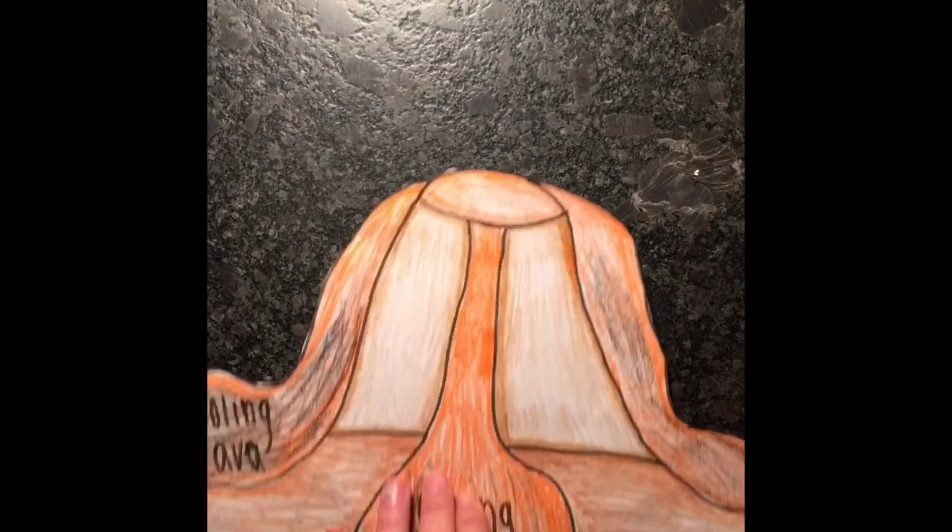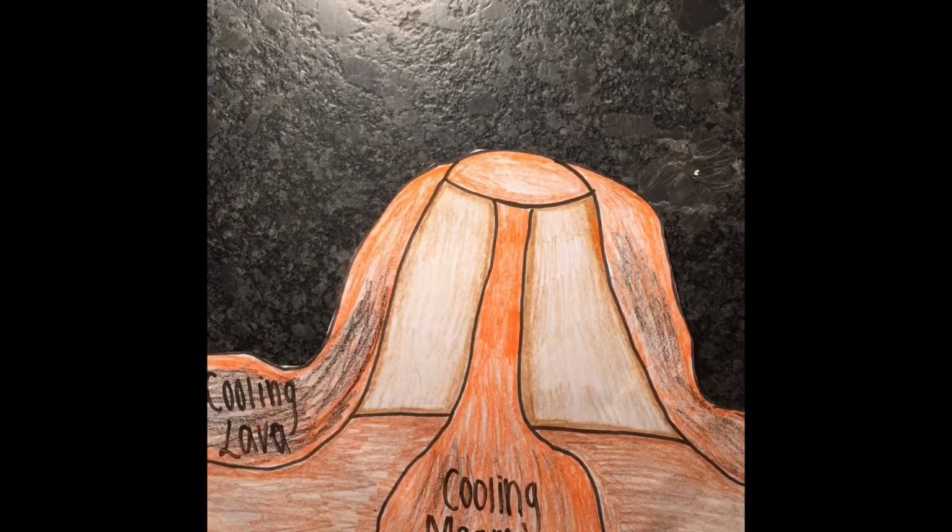The first stage of the rock cycle is when lava cools extrusively on the surface or when magma cools intrusively below the surface. This process is called crystallization or solidification and forms igneous rocks.